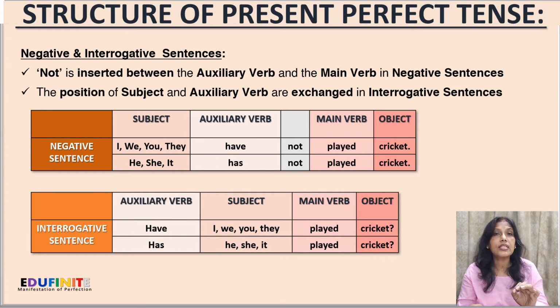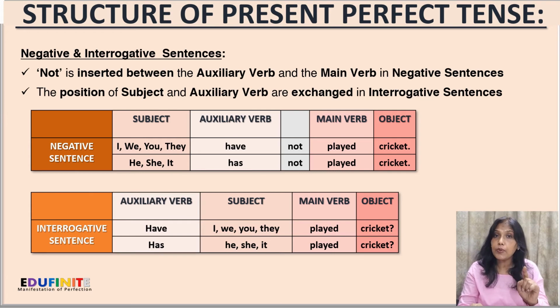So the first person singular and plural, second person singular and plural, and third person plural will have the auxiliary verb have, after that not, and then the main verb played. So the sentences are: I have not played cricket, we have not played cricket, you have not played cricket, or they have not played cricket.